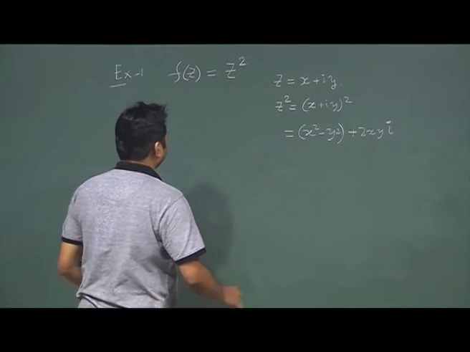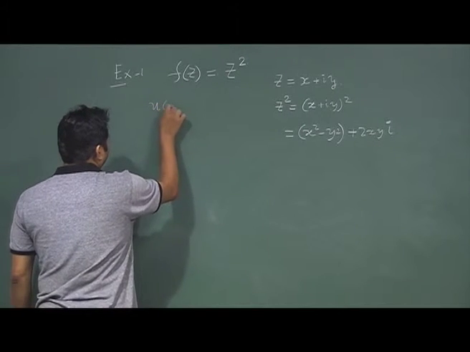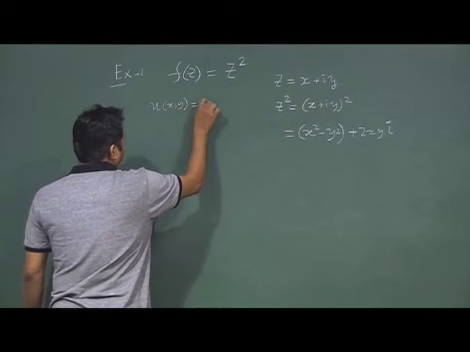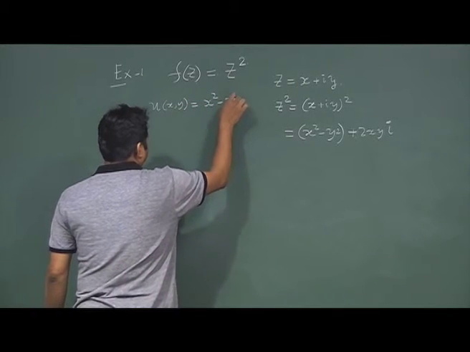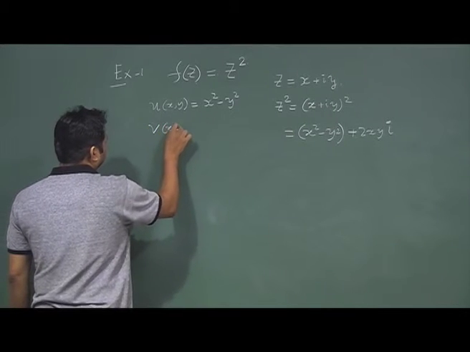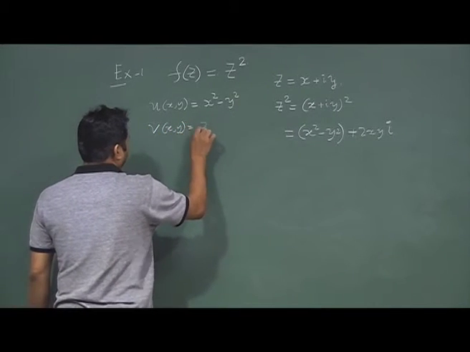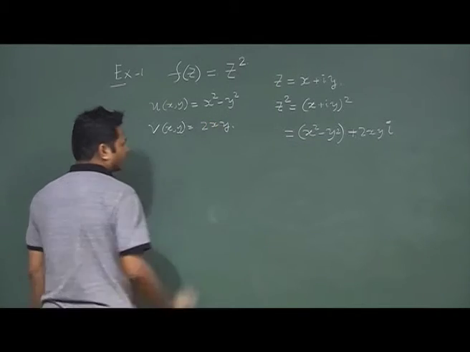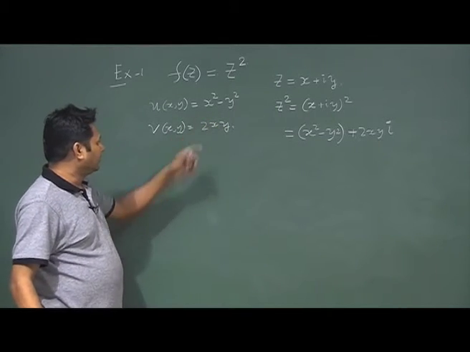So, from here we know that for this function my u(x, y) is x square minus y square, and my v(x, y) is 2xy.